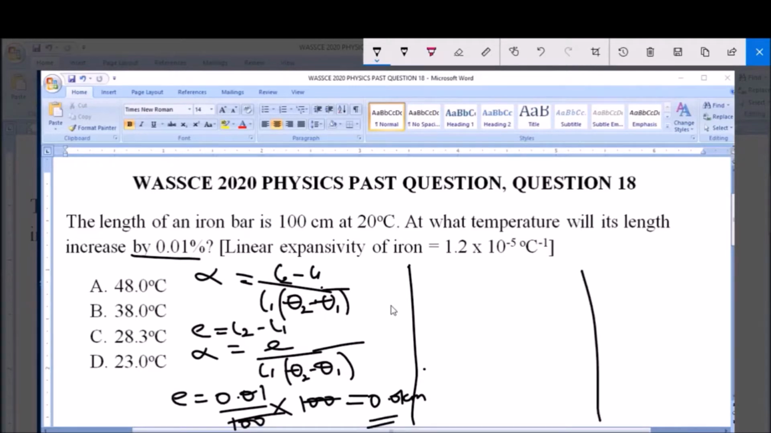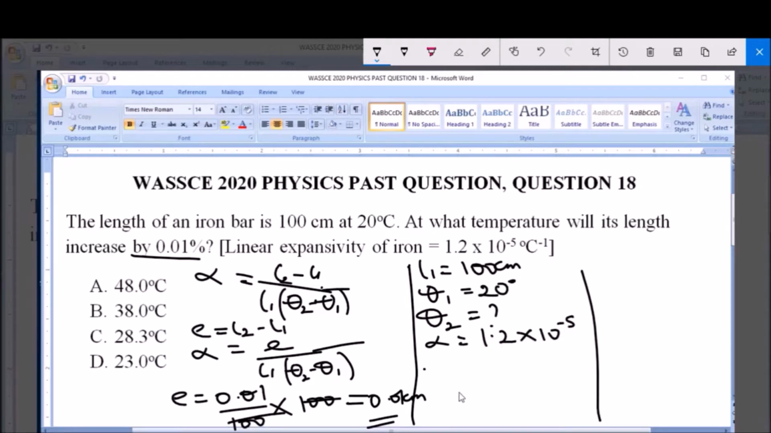Now we have that L1, the initial length, is 100 centimeter. Then we have that our initial temperature, theta 1, is equal to 20 degrees Celsius, at which the length of this iron is 100 centimeter. Then we are asked to find the temperature at which it will increase by 0.01%, and that is theta 2. Now we have that the linear expansivity is equal to 1.2 times 10 raised to the power of minus 5 per degree Celsius.